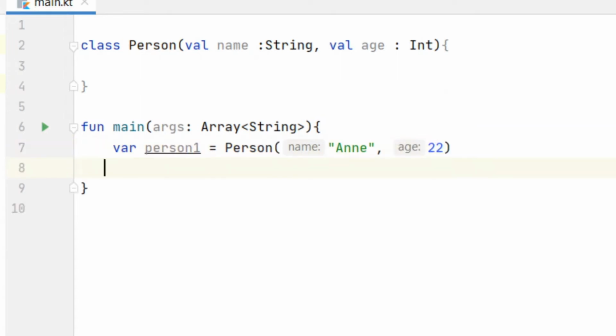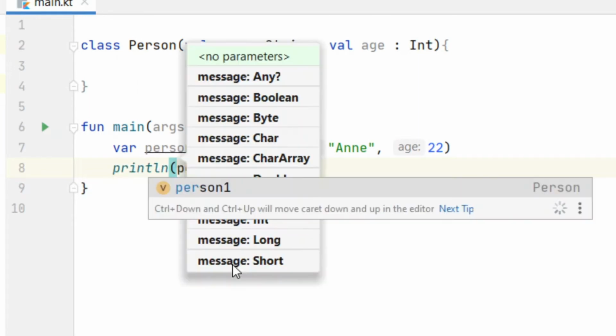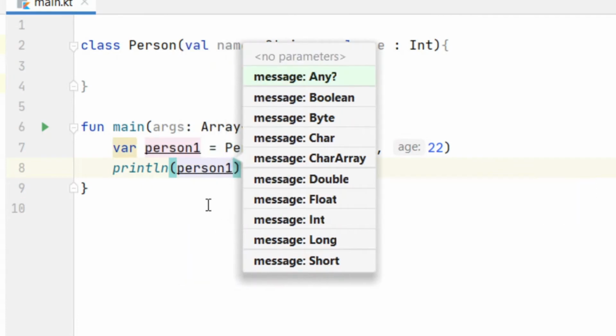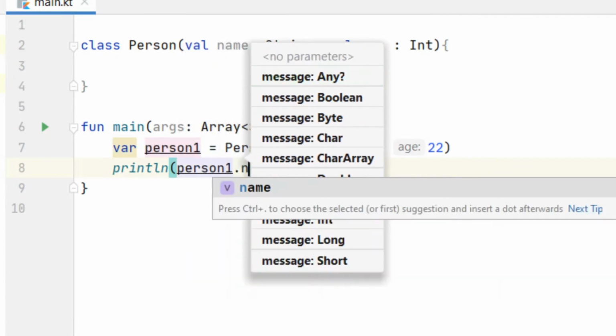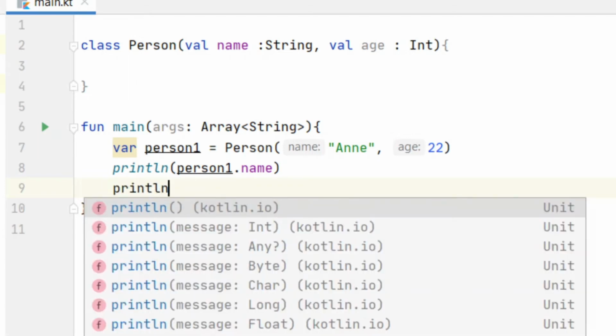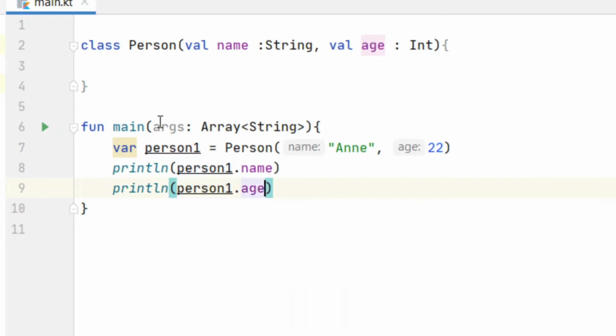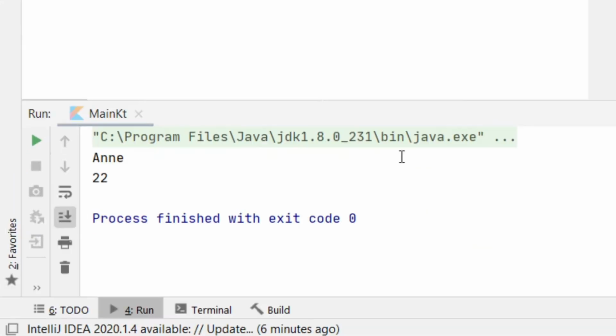Then let's print this person. Print person1.name, and we will print its age, person1.age. Let's run it. So here it's printed, the name is Anne and age is 22.